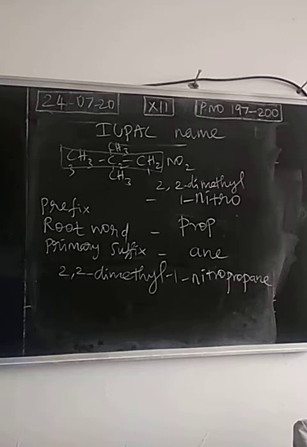So in your book, take the second one. The name mentioned is the wrong one. Below the structure, you can observe the name is given wrongly. Just change it to 2, 2 dimethyl, 1 nitro, propane. Okay, so in the first column, you change the name.